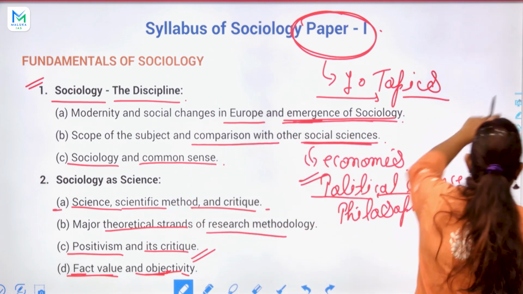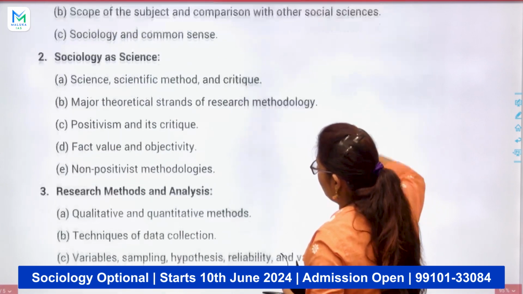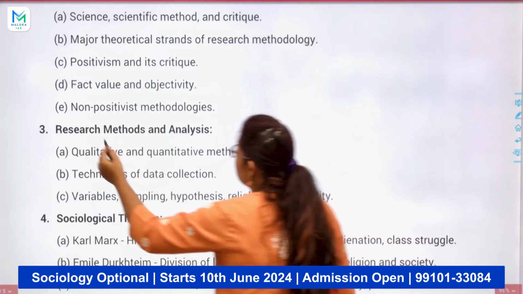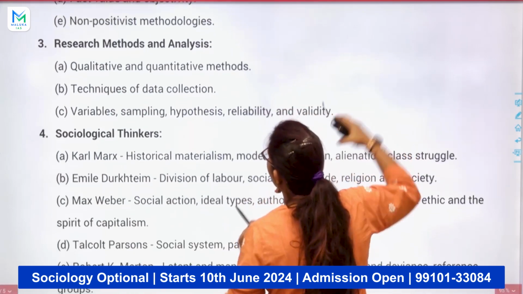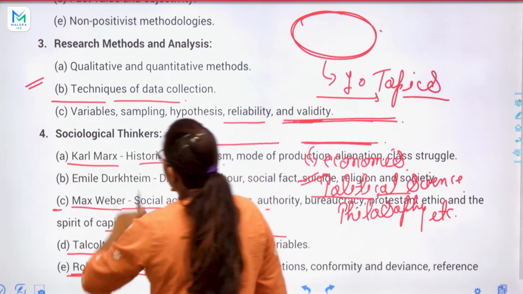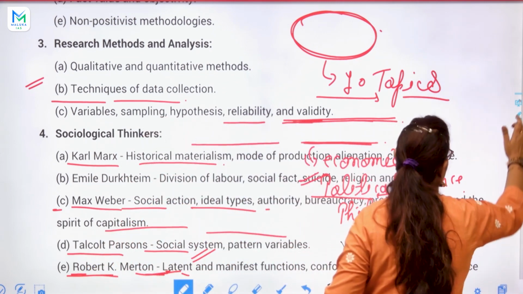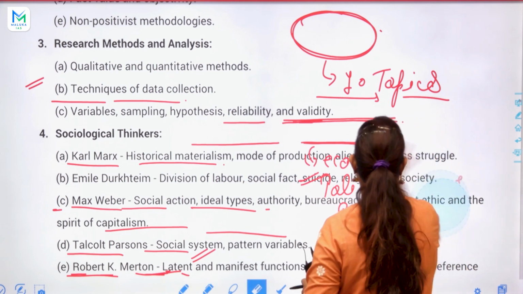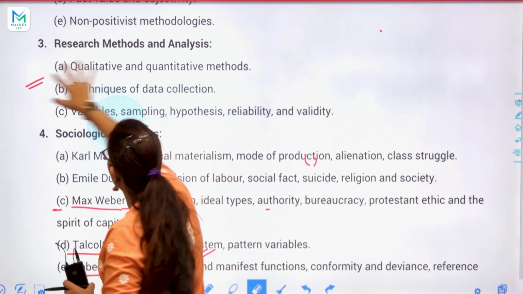Then, okay. Next: facts, value, objectivity, non-positivist, and methodologies. Okay, so in this topic, next topic will be, one sec.